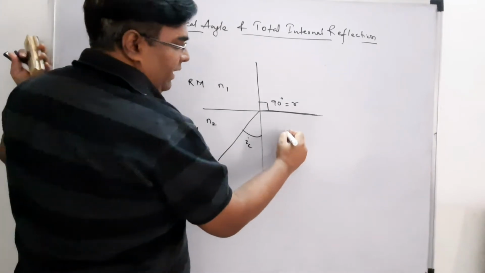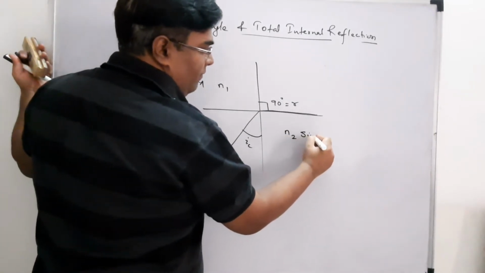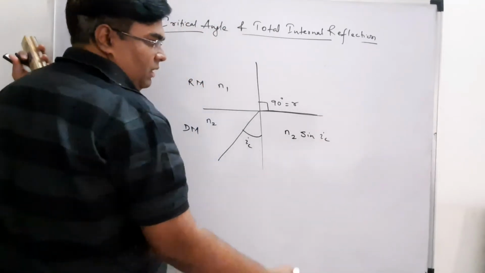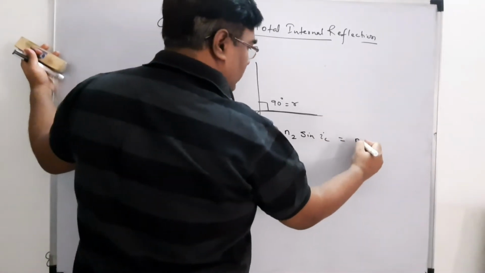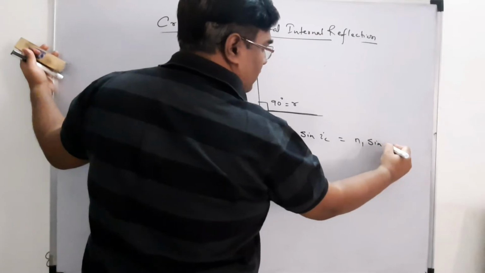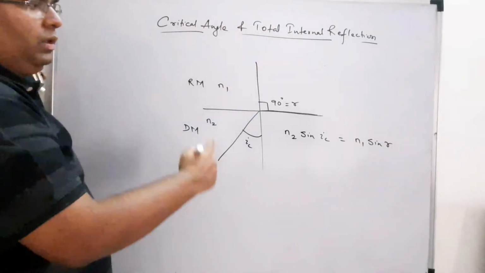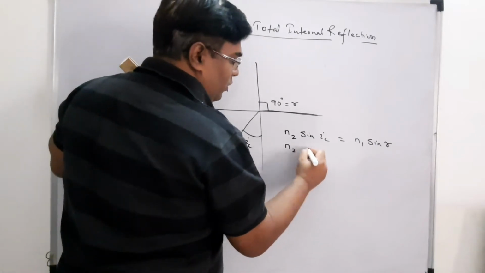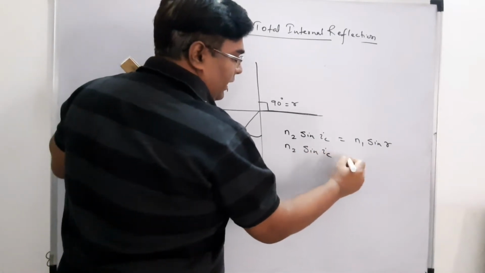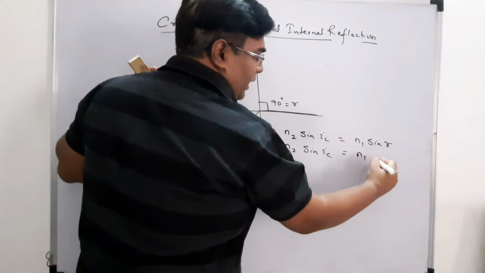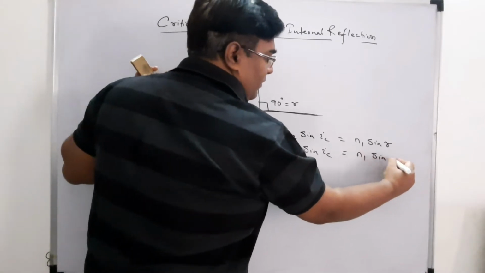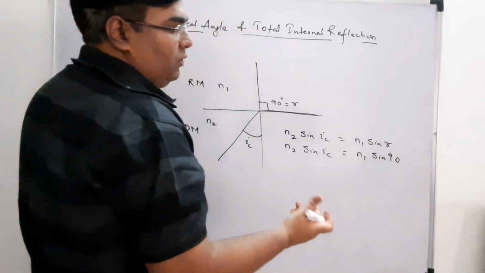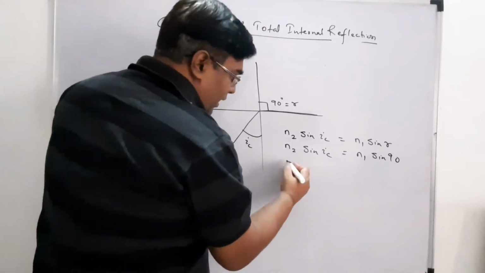We can write N2 sin IC is equal to N1 sin R. Now we know that R is 90 degrees. So N2 sin IC is equal to N1 sin 90. Now we also know that sin 90 is 1.